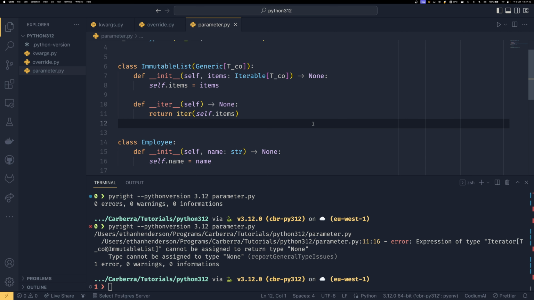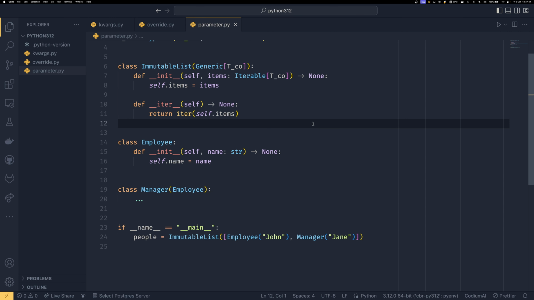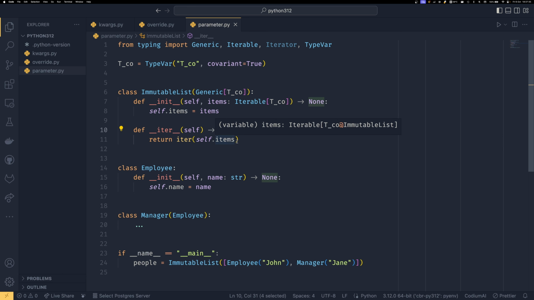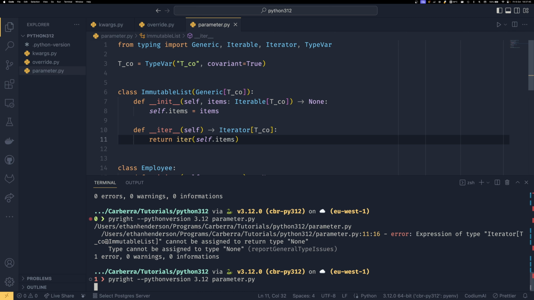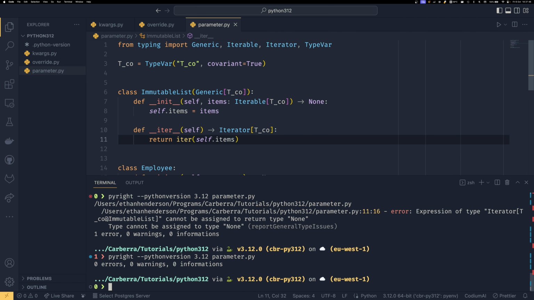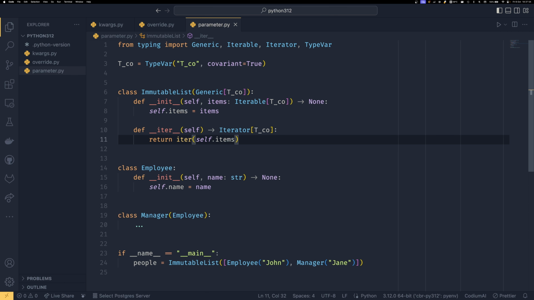How have I done that? It's not supposed to happen. Oh, here we go. This __iter__ is supposed to return an Iterator of T_co. There you go. So it's an Iterator, and it returns an Iterator of our type of the items. And now if we run Pyright, we should get no errors at all. There you go. That is the beauty. I did that on purpose. That is the beauty of type checkers. They can find errors like that which you wouldn't otherwise have known. So this is a very basic example of a generic class.